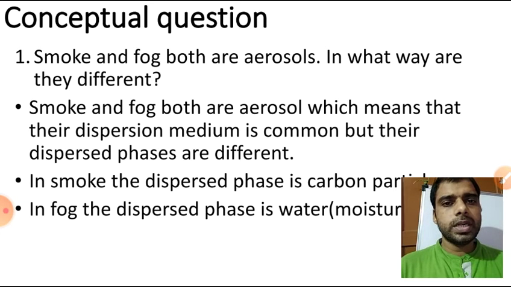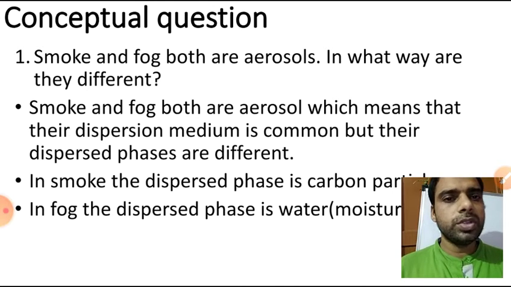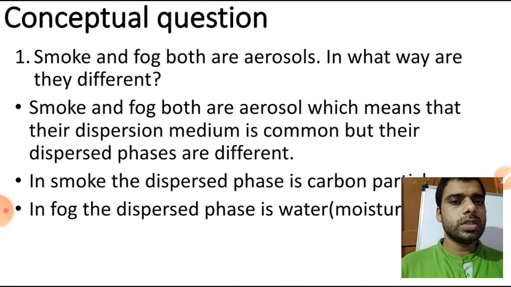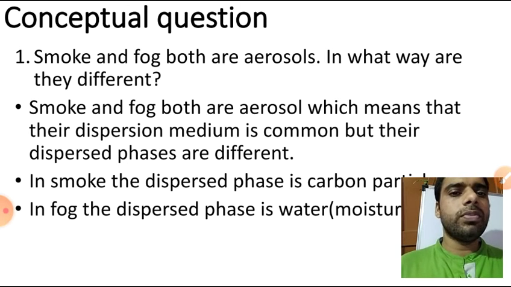Okay, so dear students, in this video of class 9 for the week, we are going to talk about the conceptual questions, as our chapter is already finished. So we will start the conceptual questions, and the very first question you can see: smoke and fog both are aerosols. You know, no?